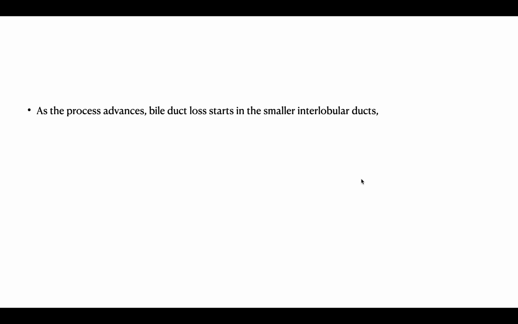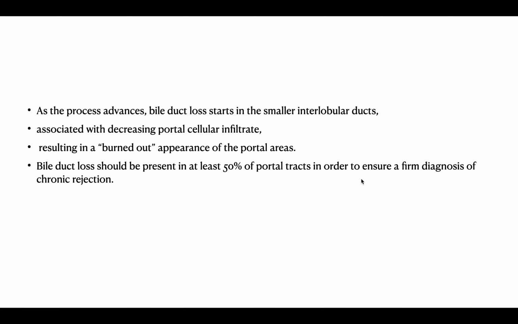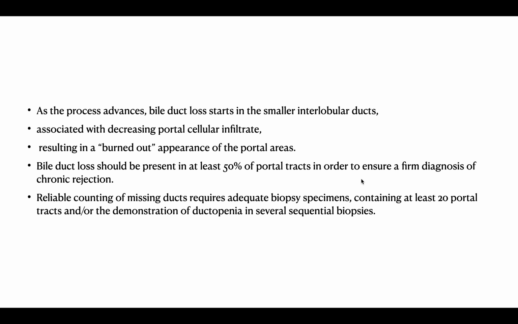As the process advances, bile duct loss starts in the small interlobular ducts associated with decreasing portal cellular infiltrate, resulting in a burned out appearance of the portal areas. Bile duct loss should be present in at least 50% of the portal tracts to ensure a firm diagnosis of chronic rejection. Reliable counting of missing ducts requires adequate biopsy specimens containing at least 20 portal tracts and a demonstration of the ductopenia in several sequential biopsies. So you should see 20 portal tracts to call it chronic rejection or ductopenia.